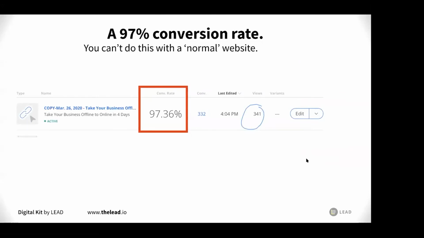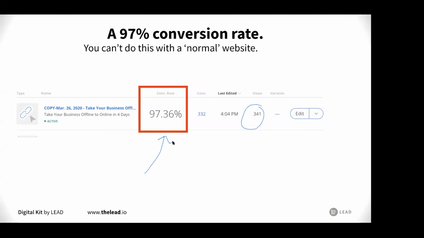Out of 341 views on our page, we got 332 conversions, and that gives us a 97% conversion rate. Now, that is unheard of when it comes to websites. A website can never get that kind of conversion rate on a page, right? So out of 341 people who visited the page, 332 clicked on that button and signed up for this training today.